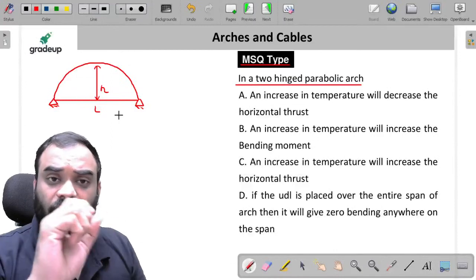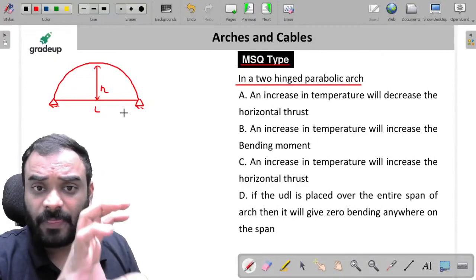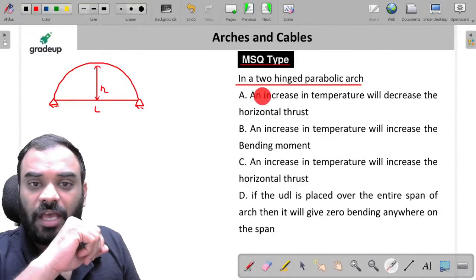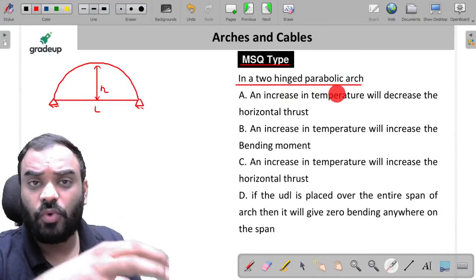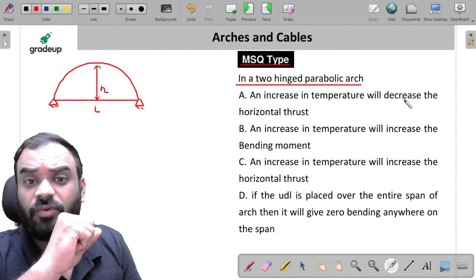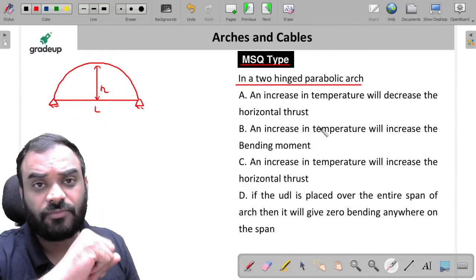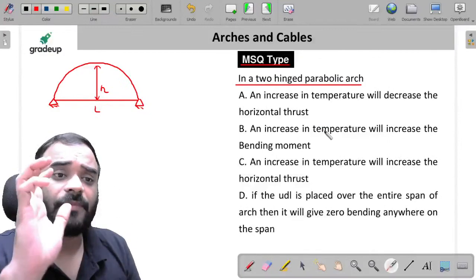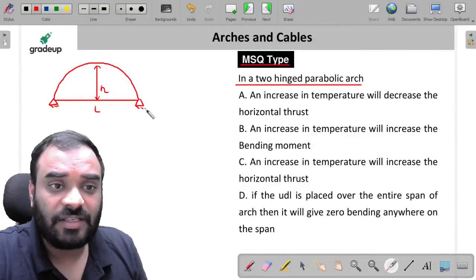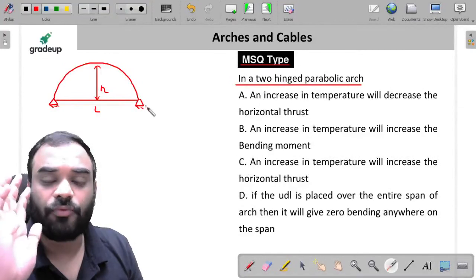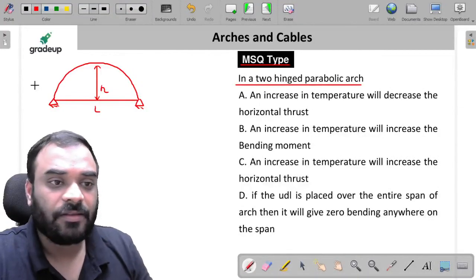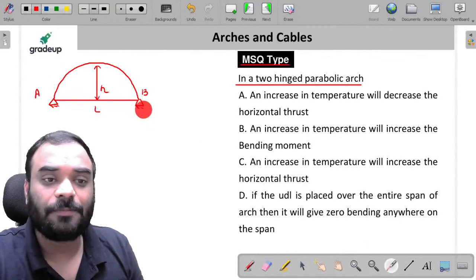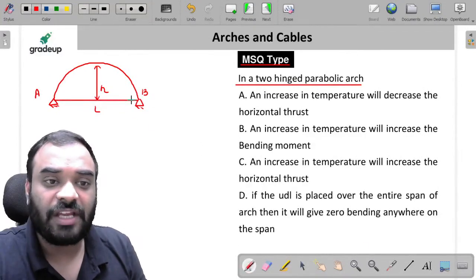Now, my dear friends, what is the question over here? Listen carefully, if an increase in temperature will occur, it will decrease the horizontal thrust. So we have to understand it by deriving the equation. It is very, very simple. Let us suppose, my dear friends, this particular support is free to move. Let us consider this is A, this one is B. Now let us consider this particular support is free to move, so let's make it roller.